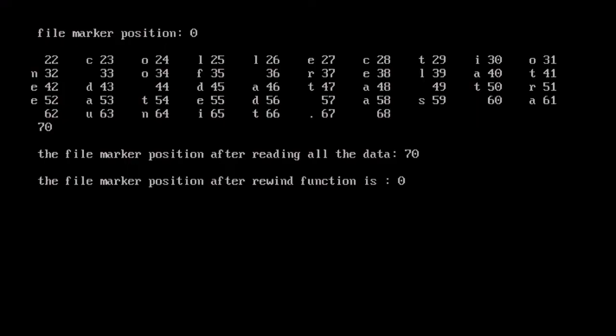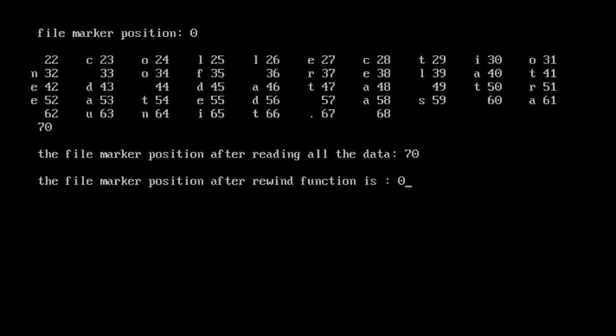You see the starting file marker position when you opened is 0, and by using the fseek function, you moved your file marker position to the desired position 21 with respect to the beginning of the file. So whenever you are reading the characters, you are reading from the 22nd byte till the end, 70. After reading all the characters, the file marker is also at the end. If you print the file marker position, the file marker position after reading all the data is 70. After printing 70, we used the function rewind.